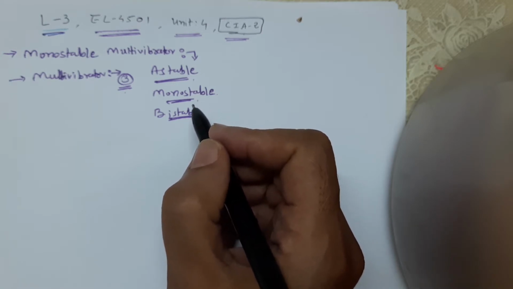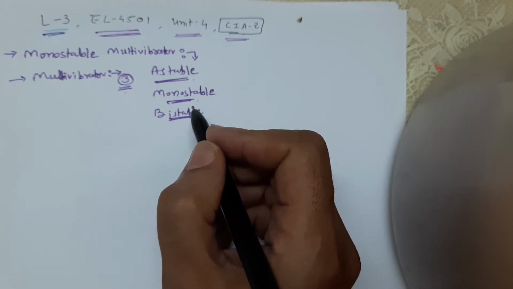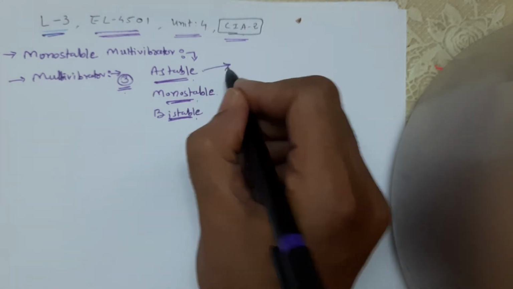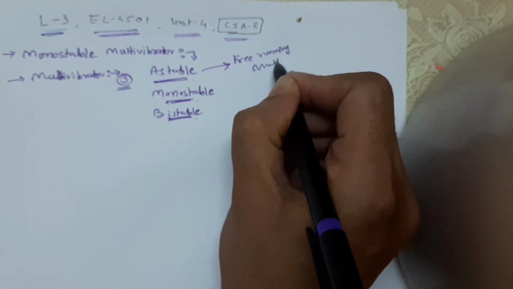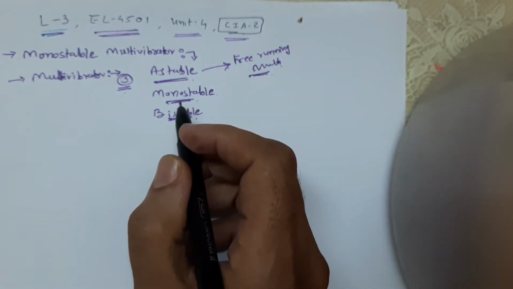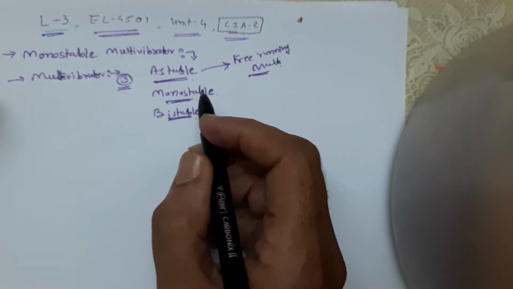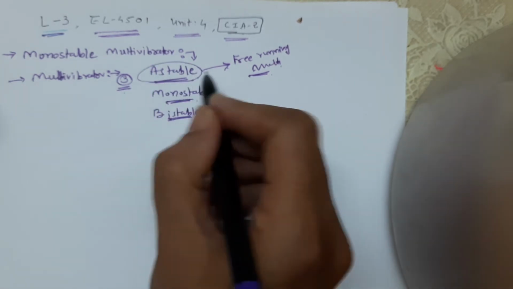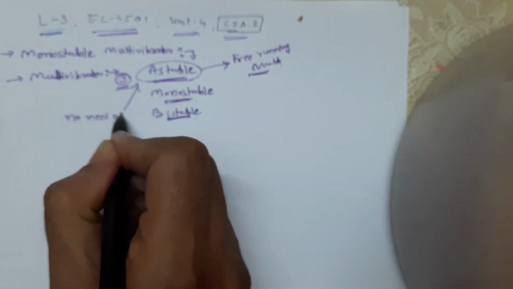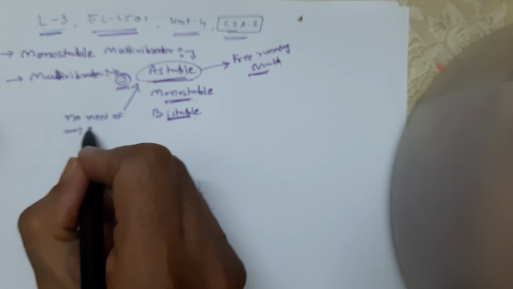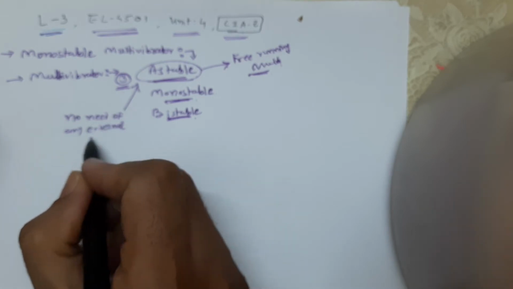So I just repeat, in astable there is no stable state. The astable is also known as the free running multivibrator, which generates a square wave without any external triggering pulse. That means in an astable multivibrator there is no need of any external generator.